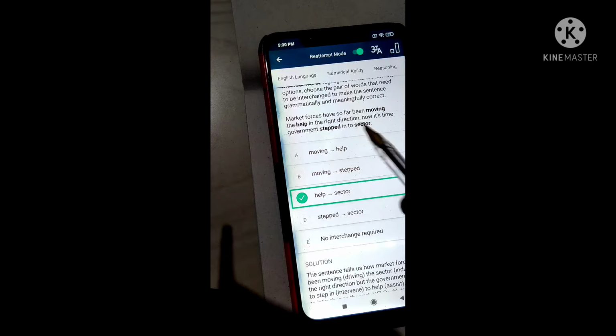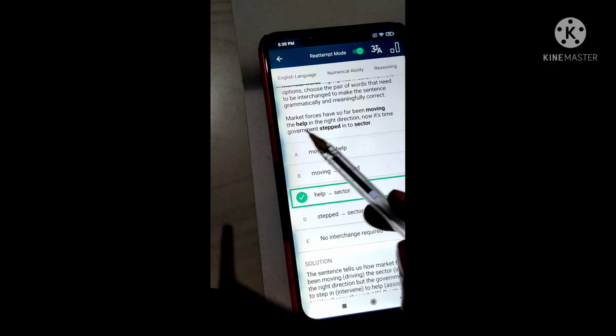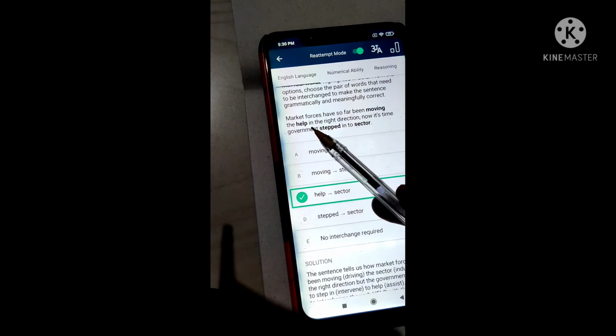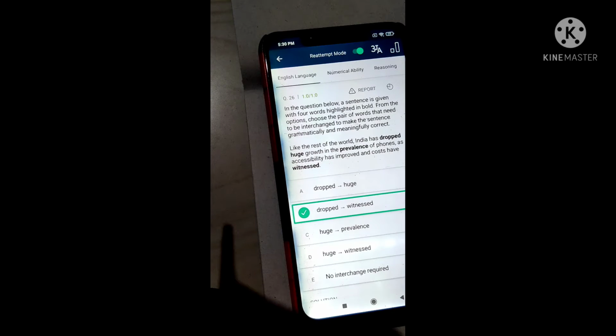This is correct because market forces have so far been moving. It means been plus V4, it's correct. The help in the right direction, so there is no sense in the word helps. That's why the sector in the right direction. Now it's time the government stepped into the help. So this is the correct order.